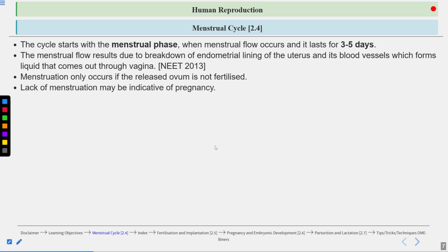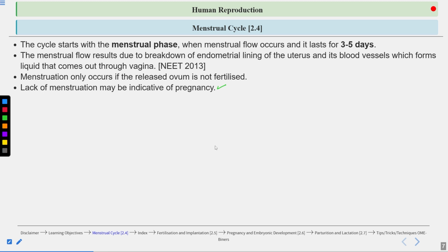Now, lack of menstruation may be indicative of pregnancy, but this is not in all cases. Lack of menstruation can also be because of stress or poor health of the female, or if the female is taking certain drugs or long-term medicines, or some hormonal pills.